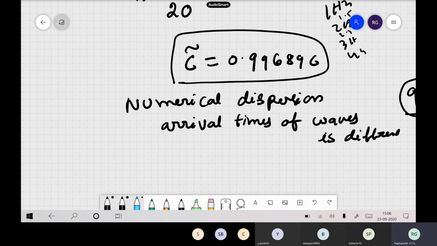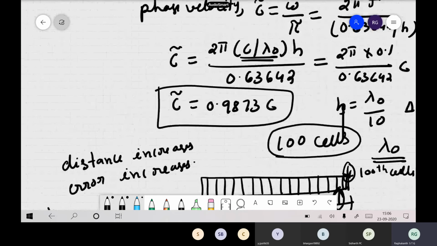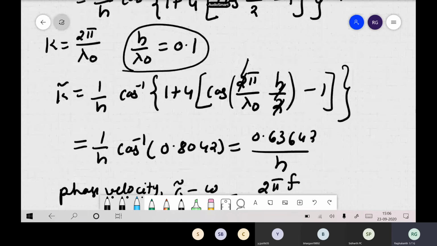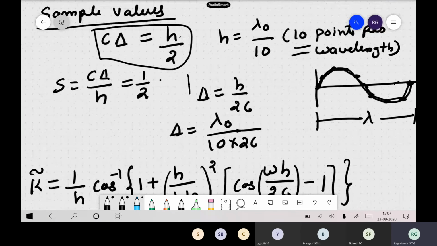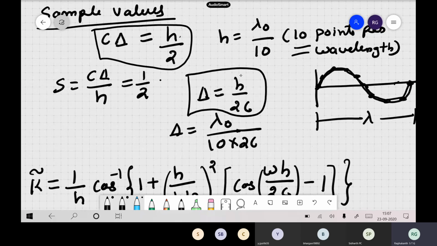And when h is decreasing, what happens? Your delta t also should decrease. You followed, right? So this is a relationship between delta and h. If h is now lambda naught by 10, your delta will be some value. Suppose h is lambda naught by 20, then automatically your delta also will decrease, and it will become very, very small.